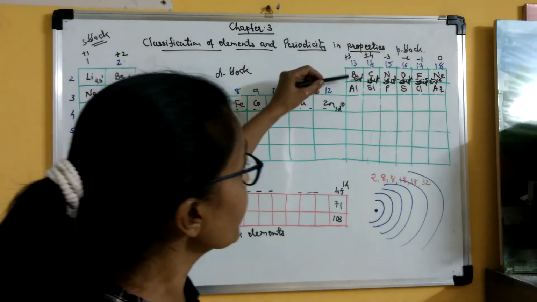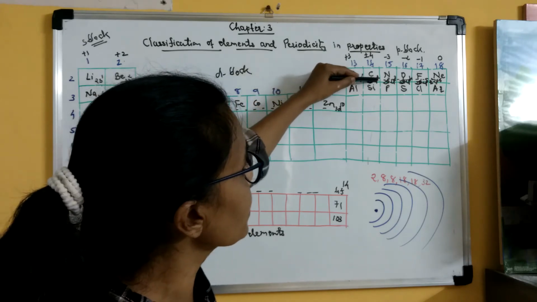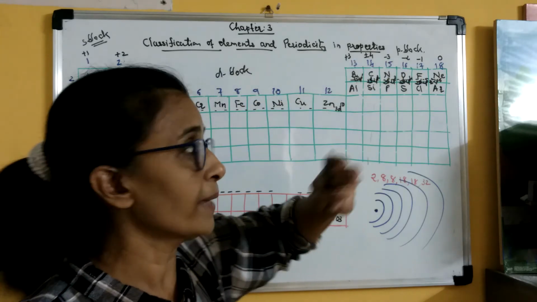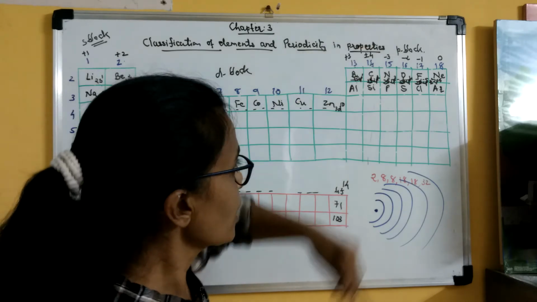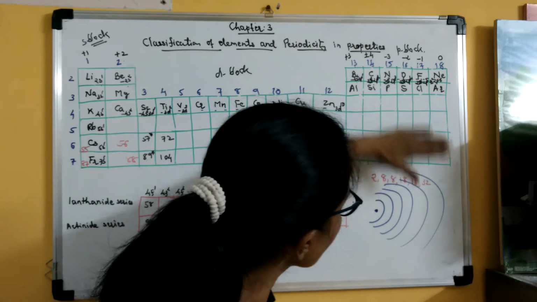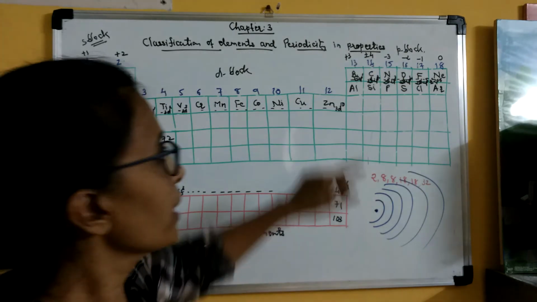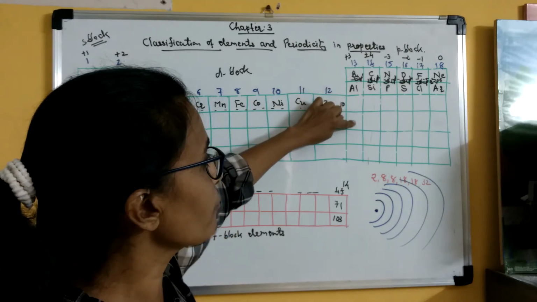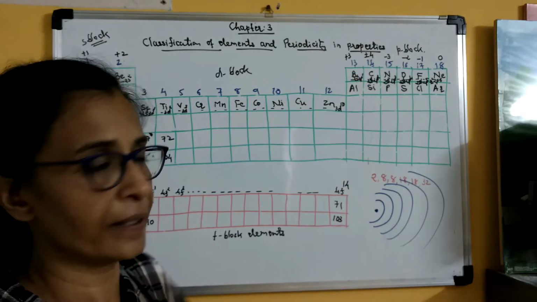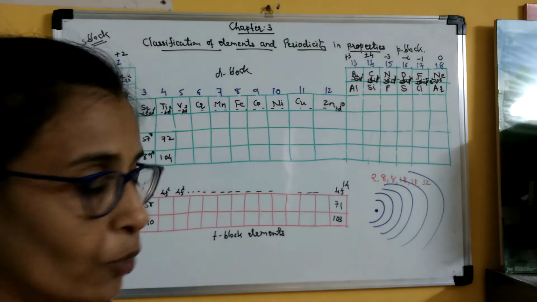Clear? So in all these elements, the last electron enters in p orbital, and that is why they are regarded as p block elements. So all the elements in this portion are called p block elements. Here it is 2p, here it will be 3p, then 4p, then 5p, 6p, 7p, like that. Clear? But the electron will be present in p orbital only.